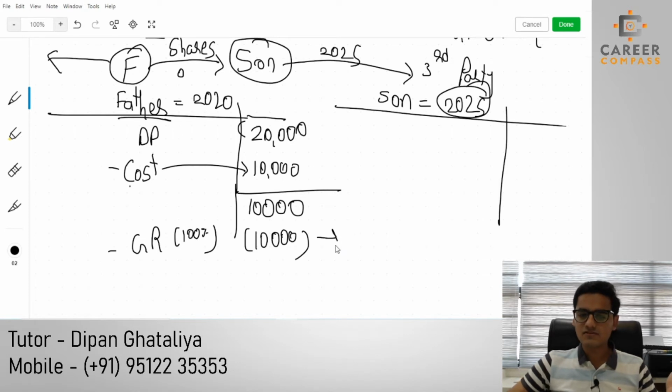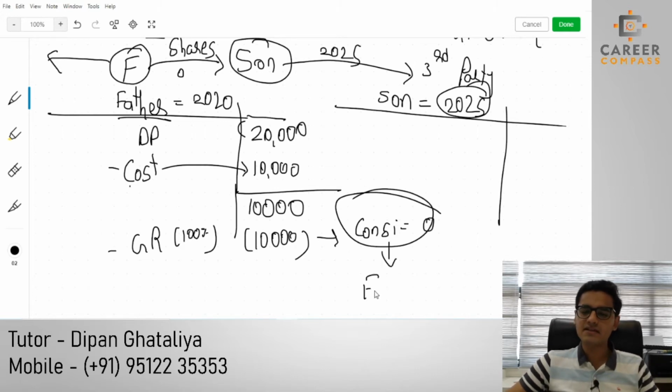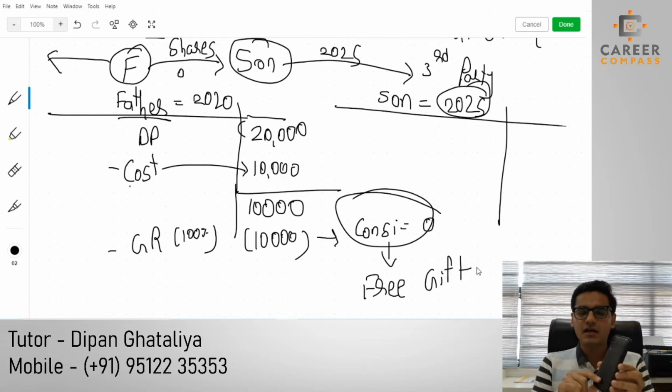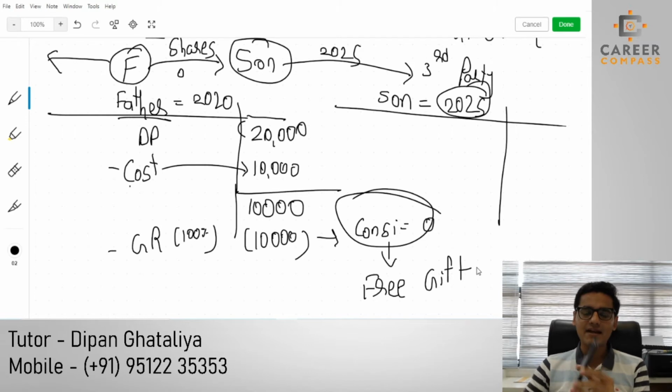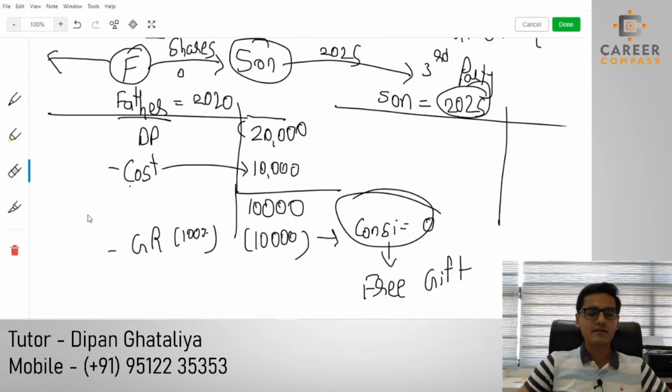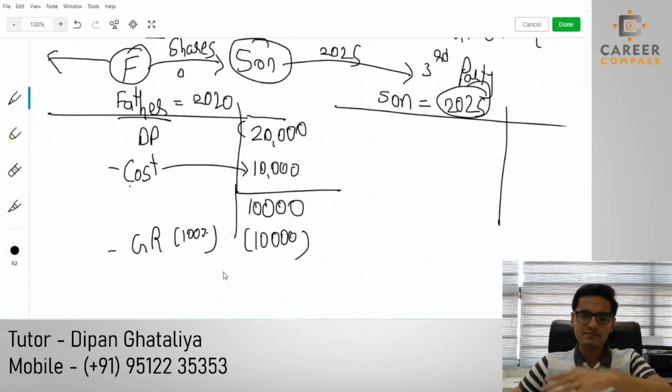Why? Because in this situation consideration was zero. And why was the consideration zero? Because it was a free gift. Just like that, if suppose I transfer this mobile phone to my sister, then it will be a free gift. I will never take any penny, any amount from my sister, obviously, right? So that is the free gift. So in this case of a free gift, students, I am going to give 100% gift relief, because my consideration amount will be zero.